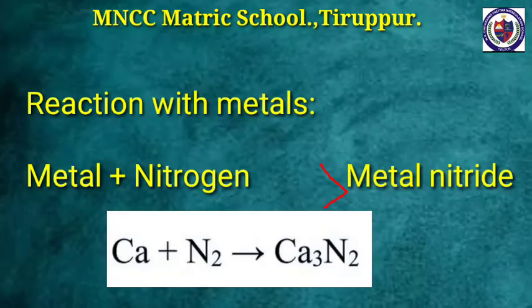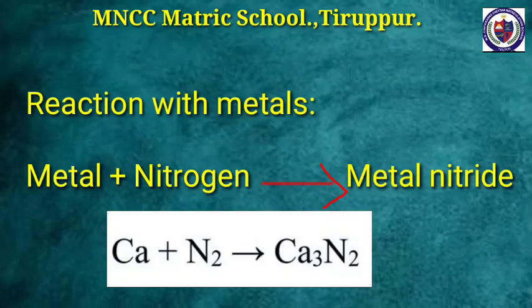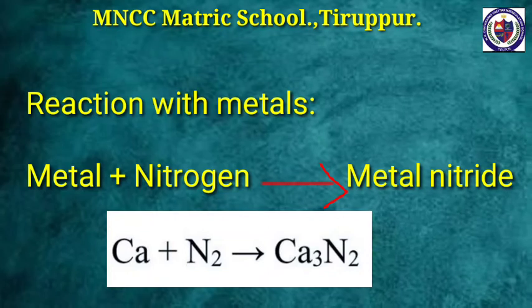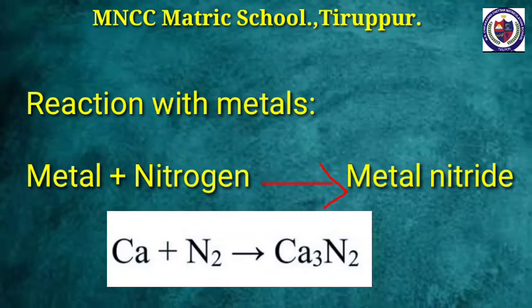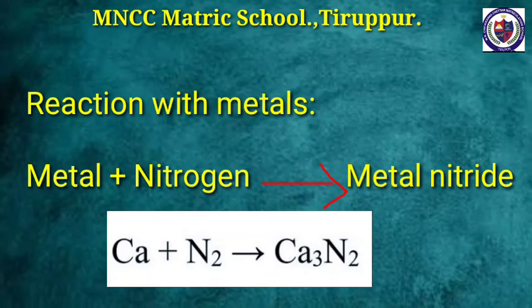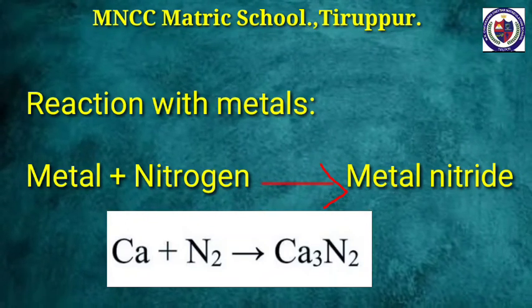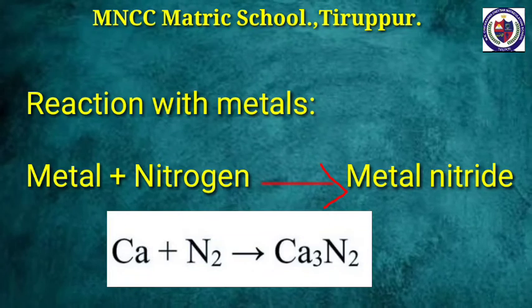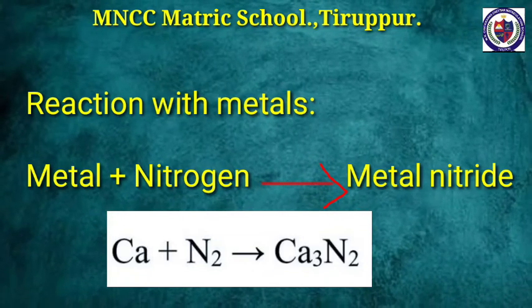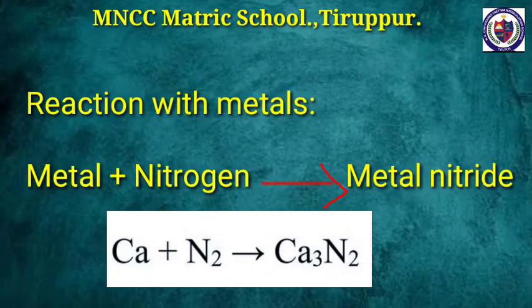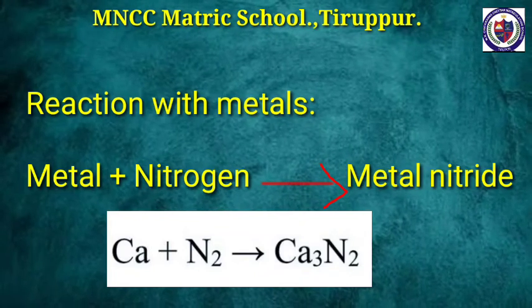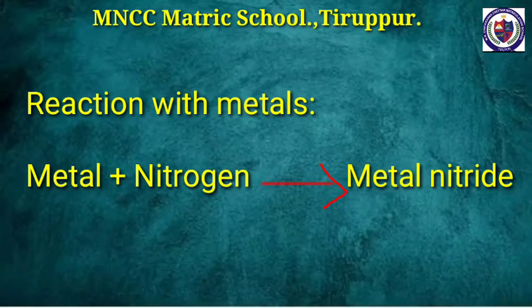Next, chemical properties of nitrogen. Number 1, reaction with metals. Nitrogen reacts with metals like lithium, calcium, magnesium, etc. at high temperature to form their corresponding metal nitrides. Metal plus nitrogen gives metal nitride. For example, calcium plus nitrogen gives calcium nitride.